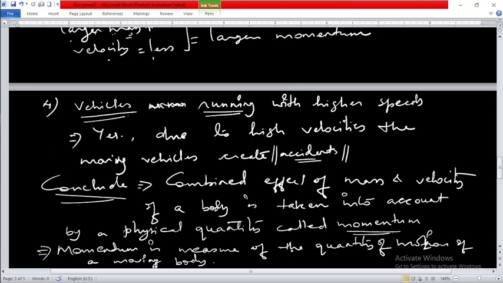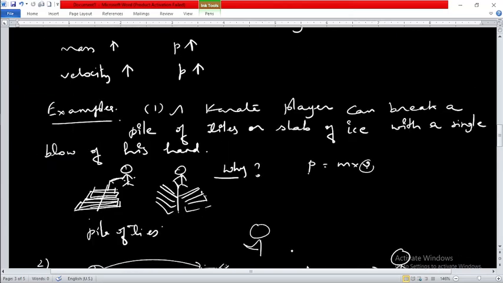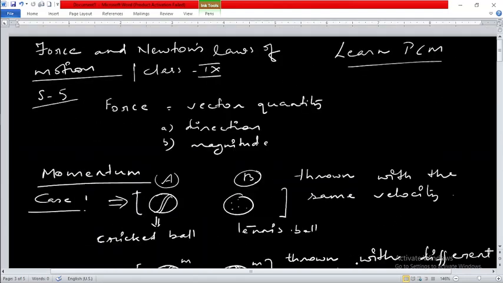Let's have a relook from the beginning at what we have learned today. We are going through the topic of momentum, and before this topic we have already studied Newton's first law of motion, where we came to know about the definition of force.